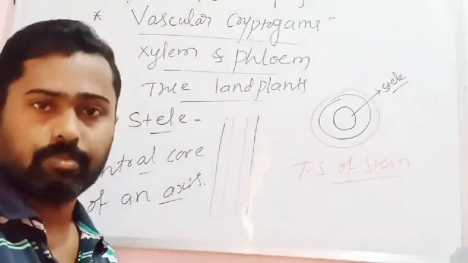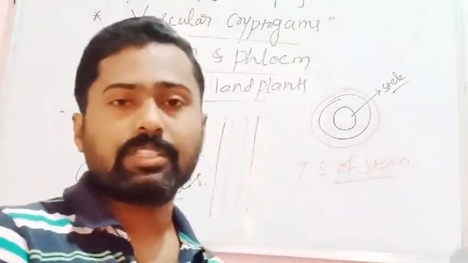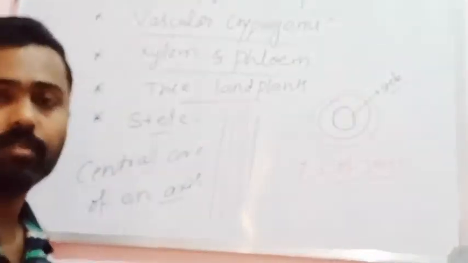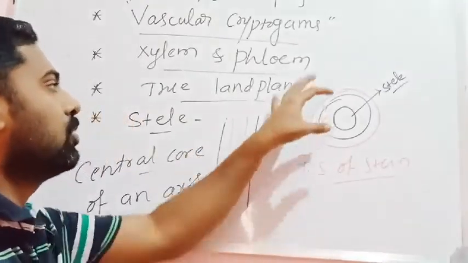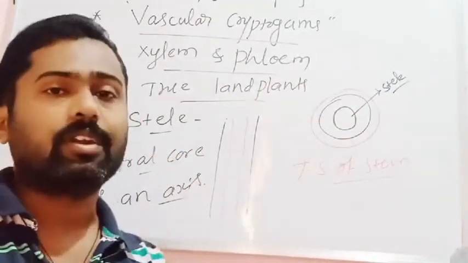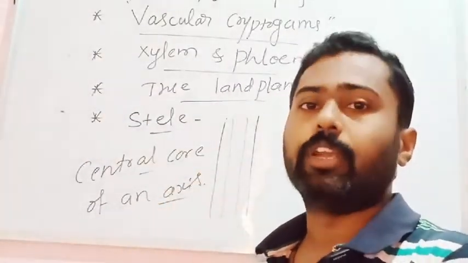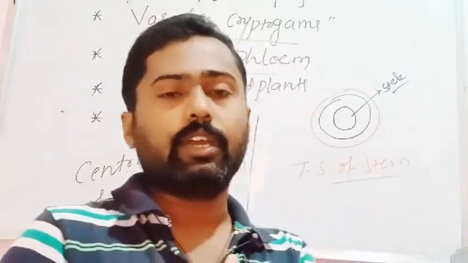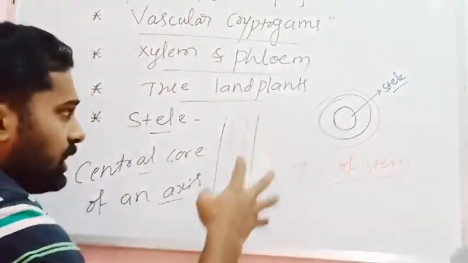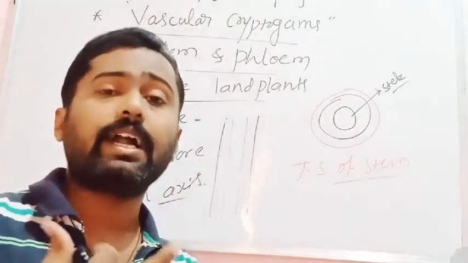You will come to know in detail about these in the upcoming chapters, like the anatomy of flowering plants. Just remember what a stele is: a central core of an axis, which may be a stem or a root, that mainly encloses the vascular structures like xylem and phloem, the pith and the pericycle.